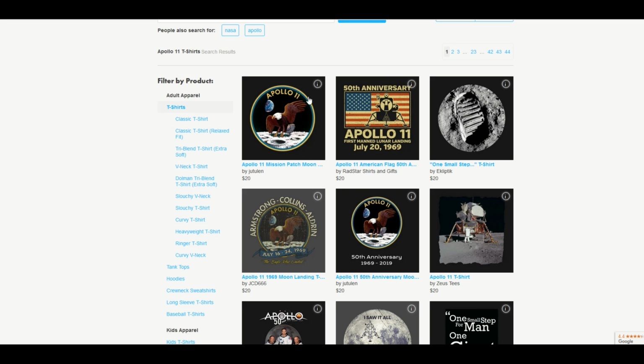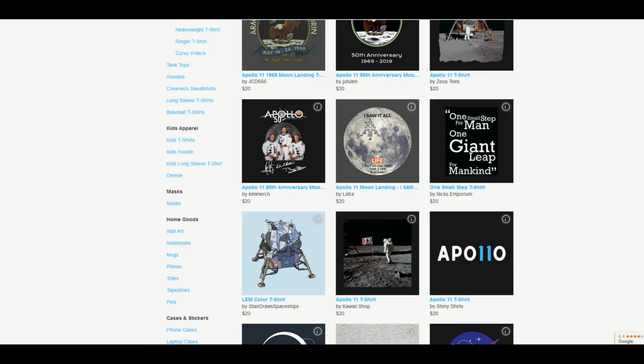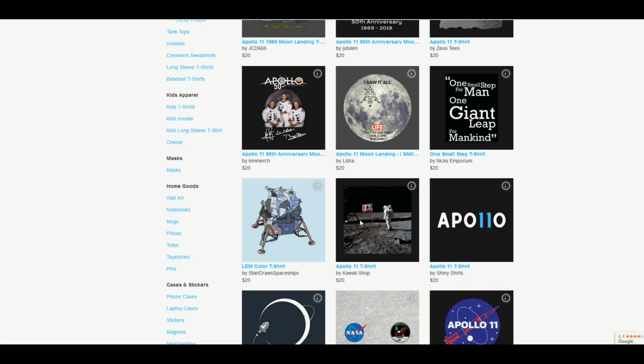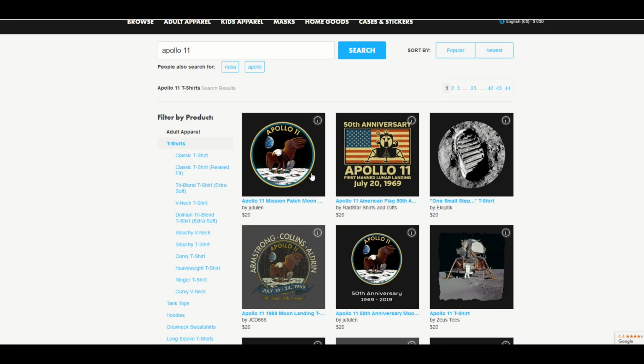This one obviously is one of the best-selling designs, so this guy was smart enough to go, well, I'm going to put a phrase underneath it. I'm going to put the names of the astronauts and a banner. This is actually a really nice design. It's even weathered. We scroll on down and we can see here's another one. Apollo 11, different font. It's got the actual date. So they're trying to make it different. And that's the key. This is just as is. That one's taken. You've got to design it somehow a little bit differently.